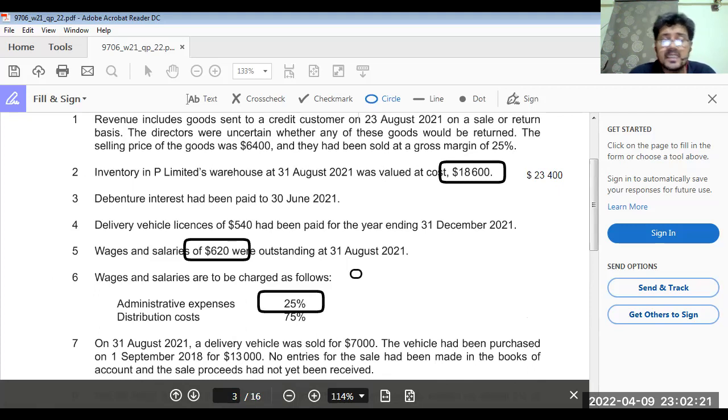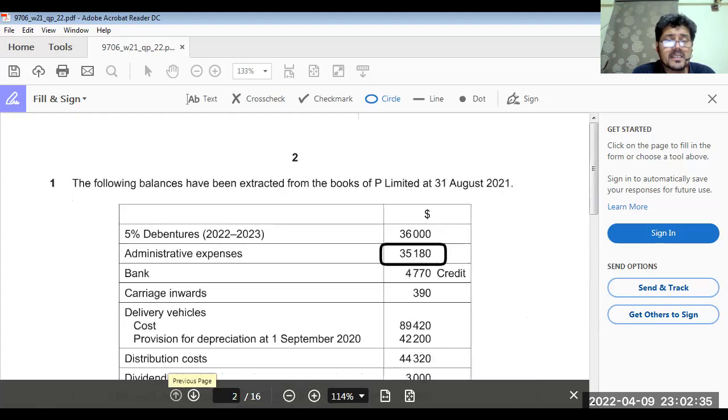That is 6,680. 6,680 plus the administrative expense 35,180, and we got total administrative expense 41,860.